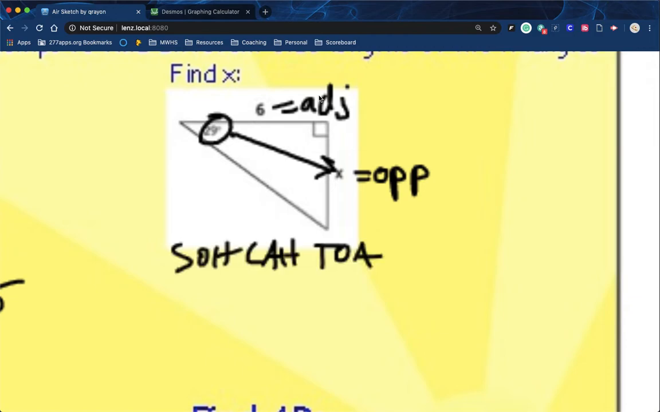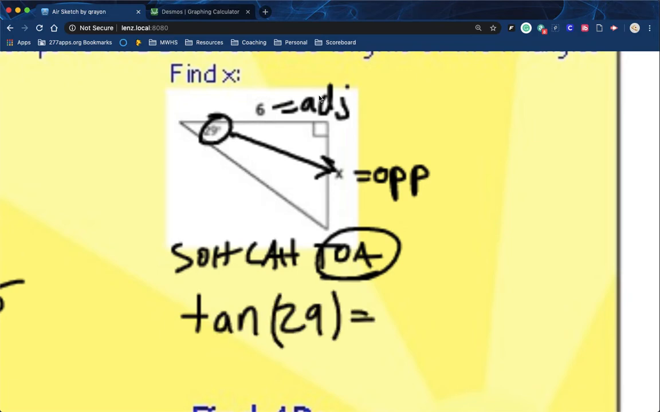So from my reference angle, I had to go all the way across the triangle to get to x, so that's my opposite side. And then the 6 was right next to the 29, which would make that adjacent. And so once again, referencing my acronym, SOHCAHTOA, I am looking for the opposite side, and I know the adjacent. So I look at my different acronyms. Tangent is the only one that uses opposite and adjacent. And so it's tangent of 29 equals opposite over adjacent.